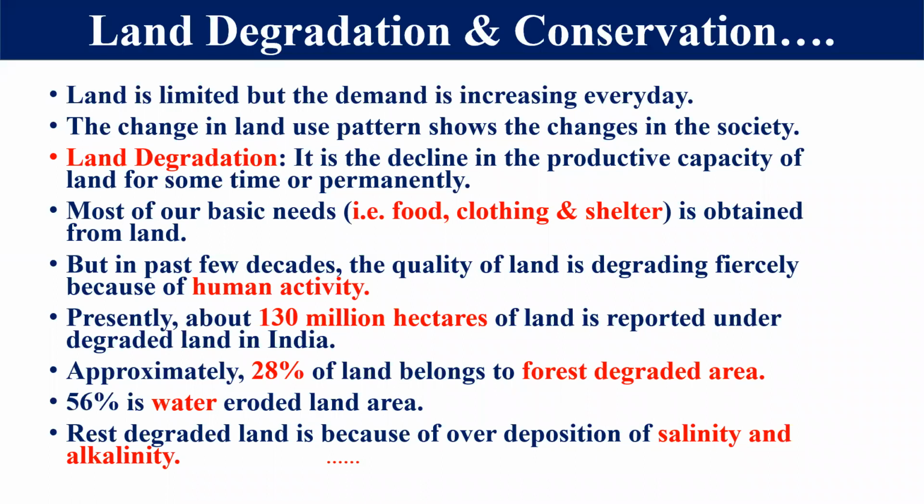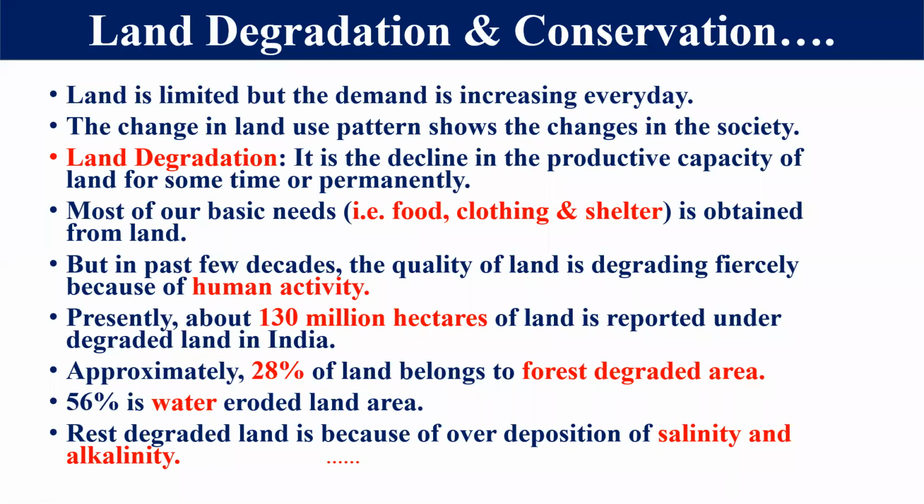But my dear student, in the beginning of this chapter, I told you that for most of our basic needs we are totally dependent on the land, because most of our basic needs are fulfilled only by this land. So we must be careful regarding this land area.